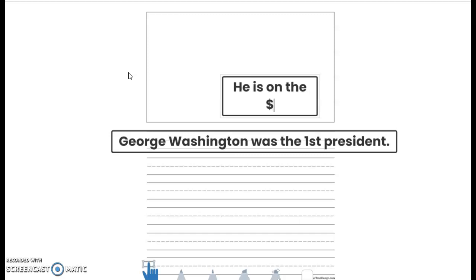I'm going to do a dollar sign, a 1, a dot, a 0, 0, $1, and then I'm going to leave space, bill. B, I, B is B, I, B, ill, L. And I actually know it's 2 L's. So he is on the $1 bill. All right, I'm done. So I'm going to put a period to say stop, I'm done. And then I'm going to fix my sentence a little bit.